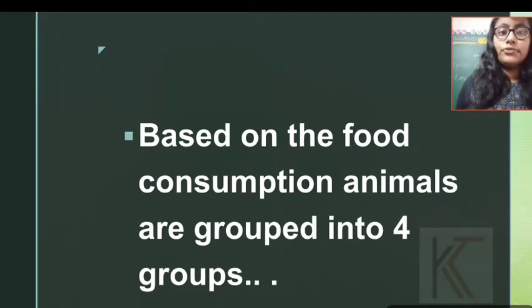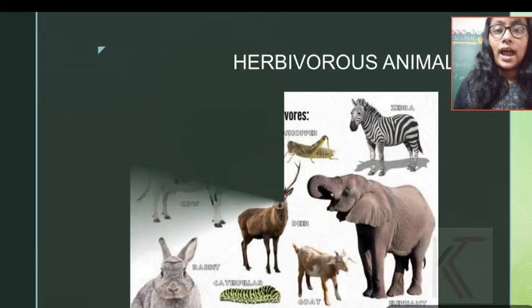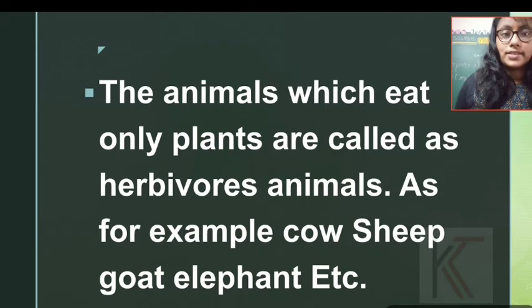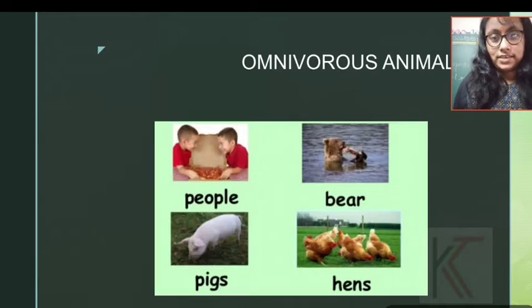So based on food consumption, animals are grouped into 4 groups. What are the 4 groups? This is the herbivorous animal. Animals which feed on only the plants and the plant products are known as herbivorous animals. For example, sheep, goat, elephant, etc.